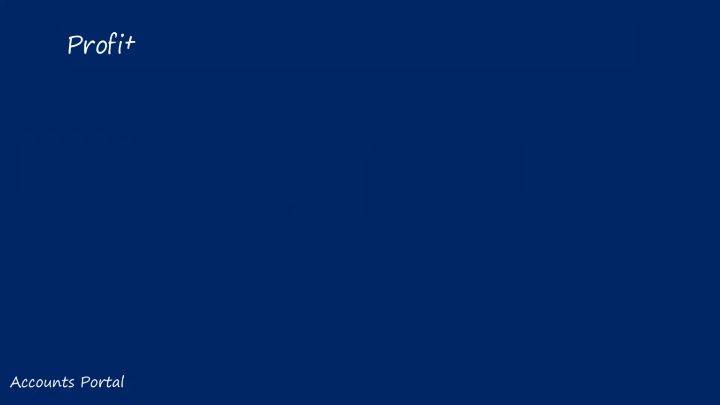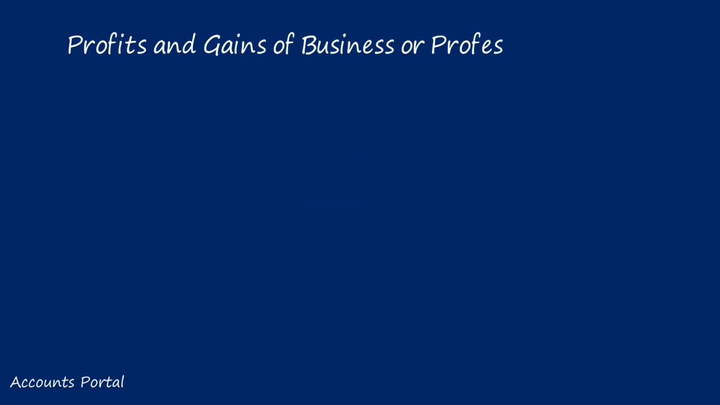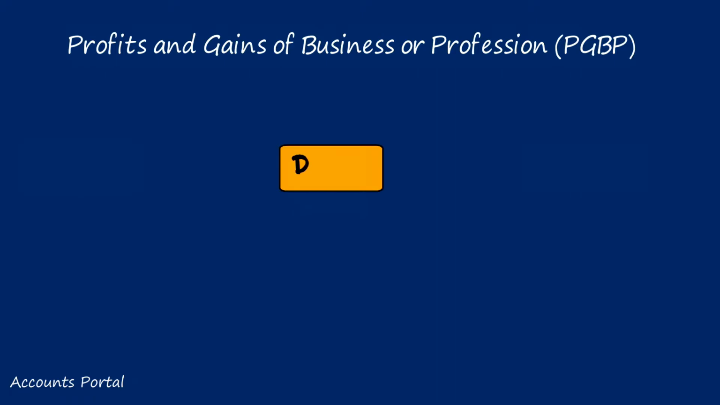Dear students, we will start with profits and gains from business or profession. This chapter is very important. Now, the head of income itself tells us that we are going to deal with business and profession. Before we actually start off, what is the difference between business and profession?